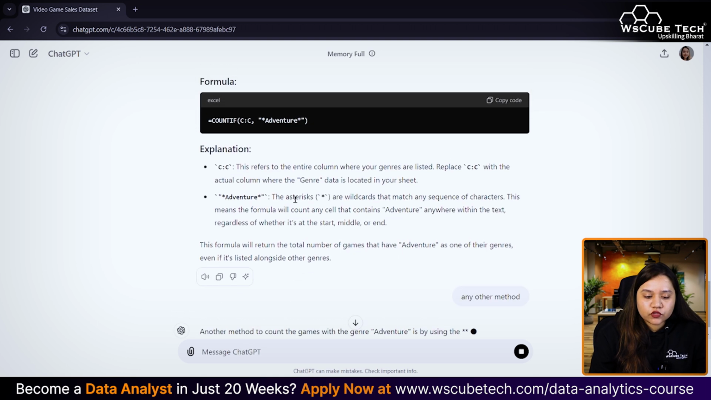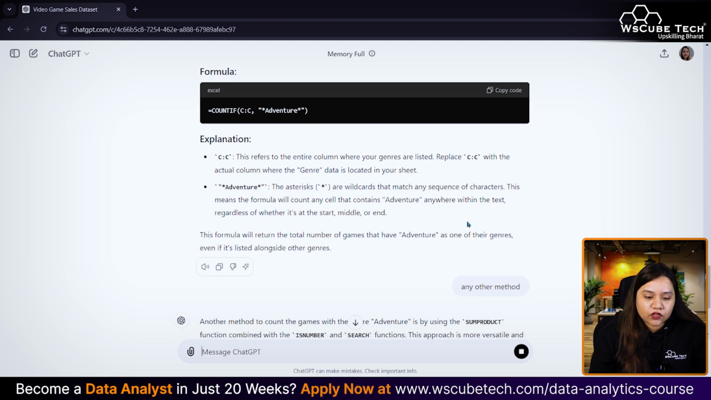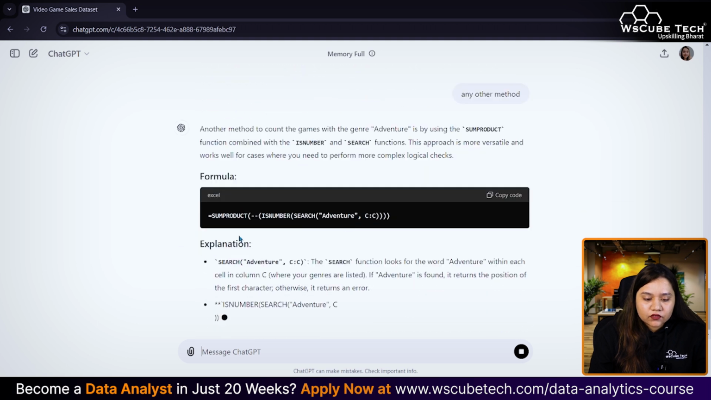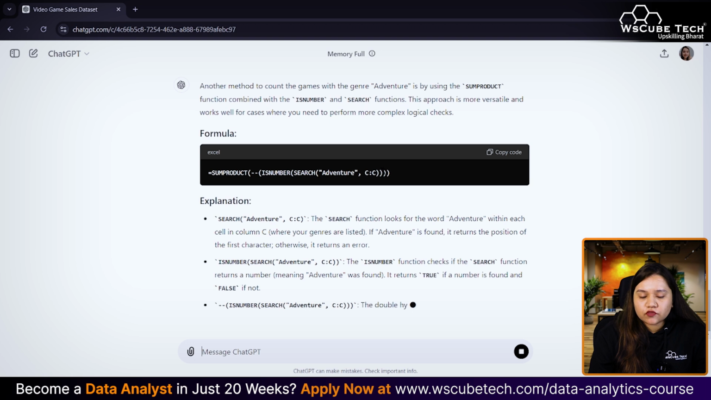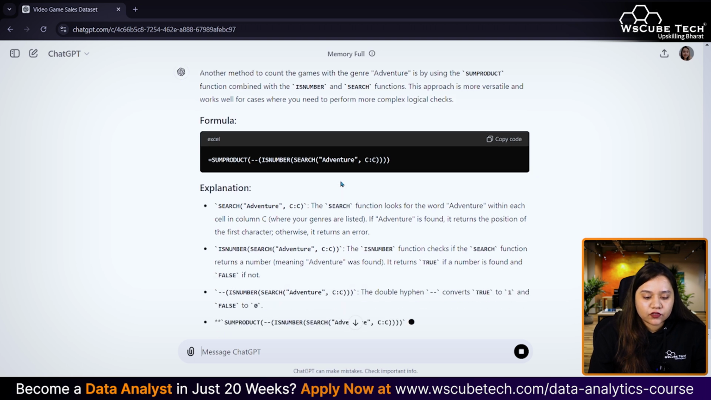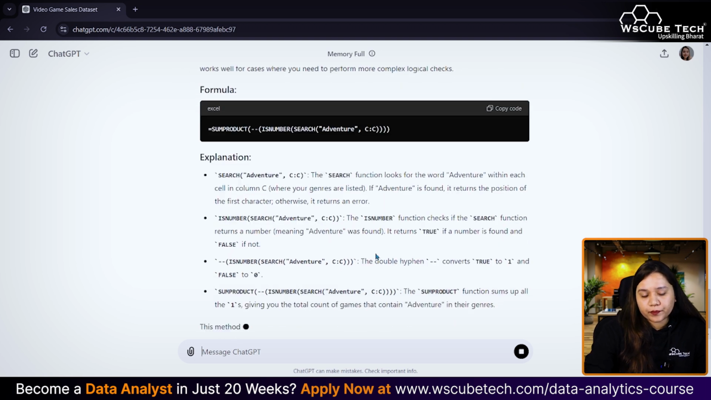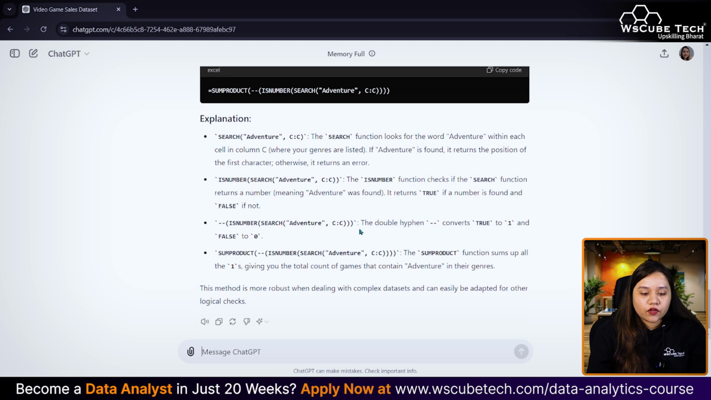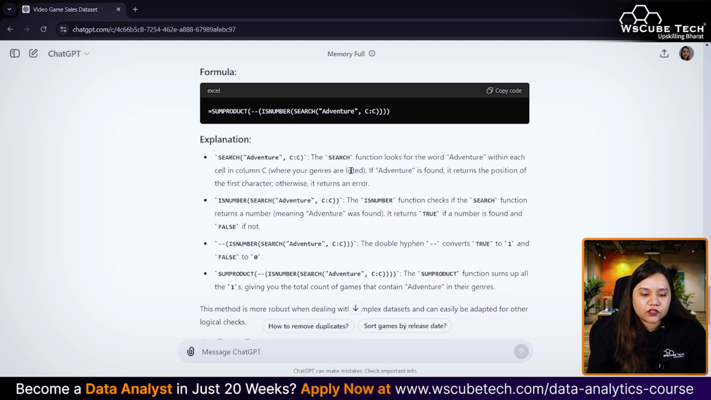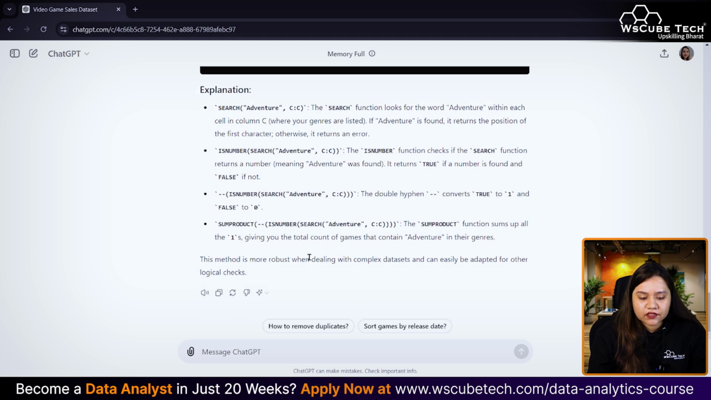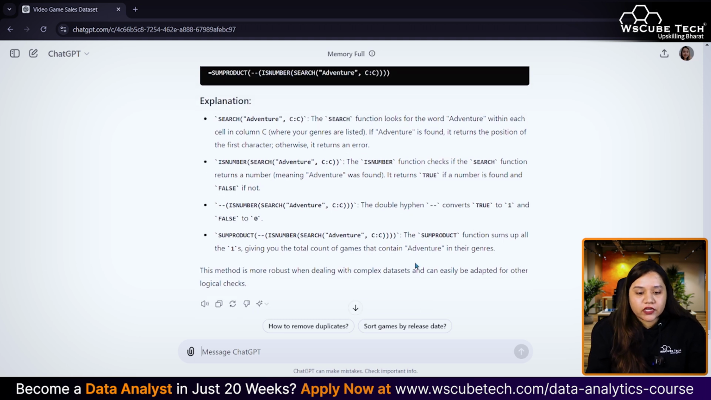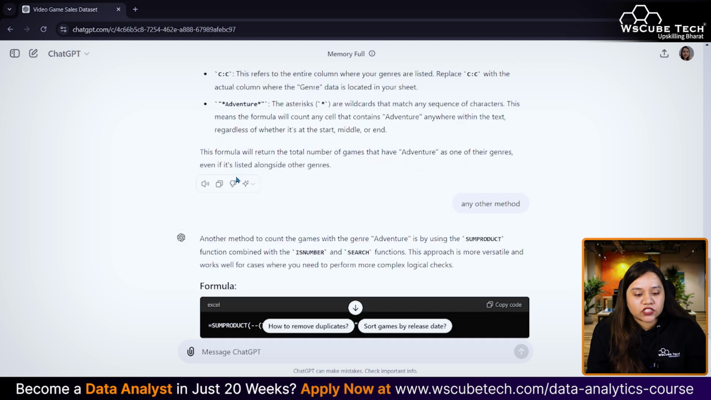Or if you're confused with what this asterisk is, it has also mentioned that it is a wildcard that matches any sequence of characters. Okay, there is one more, SUMPRODUCT, which we have already tried, and it is also showing us the meaning of each formula over here. Instead of SUMPRODUCT, we have just utilized SUM, and it is still giving us the output. So I hope it is pretty clear how we can create questions here as well.